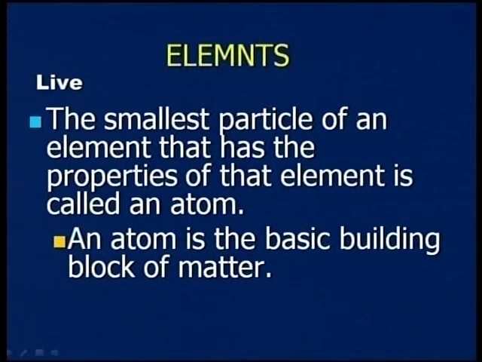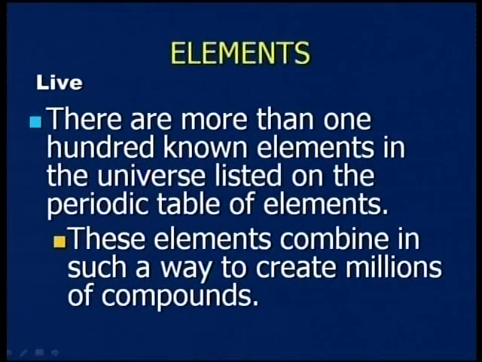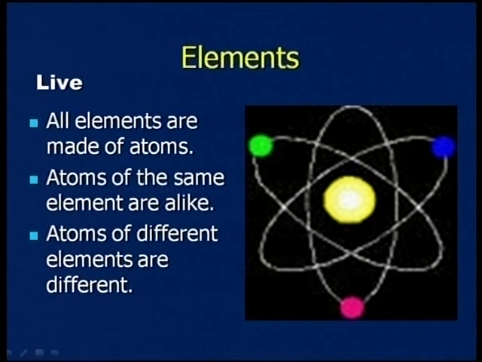Dalton. Before the 16th century, everyone felt that, as per chemistry, a substance cannot be divided into so many parts, so the smallest one was called a molecule. After that, Dalton said that the smallest element in a substance is called an atom. An atom is the basic building block of matter. Elements are made of atoms. Atoms of the same element are alike, and atoms of different elements are different. Okay.